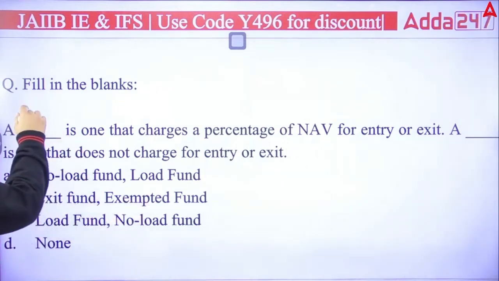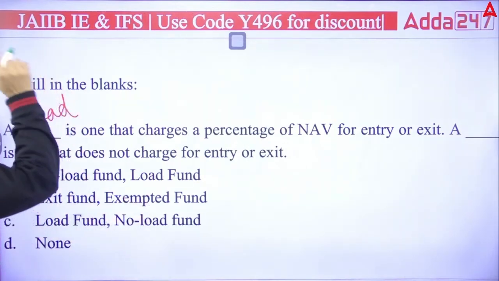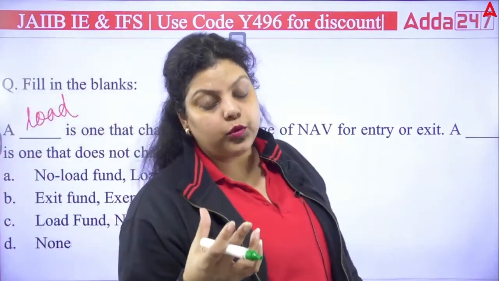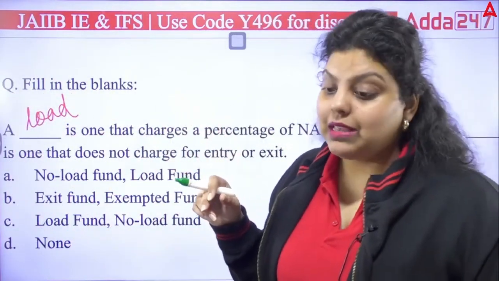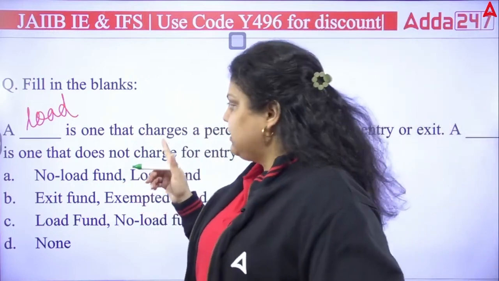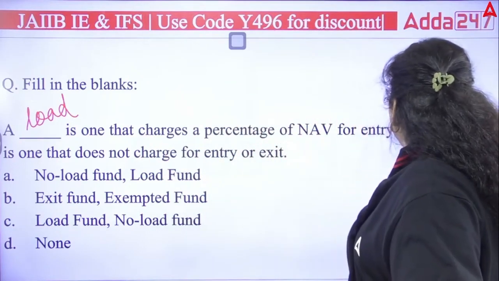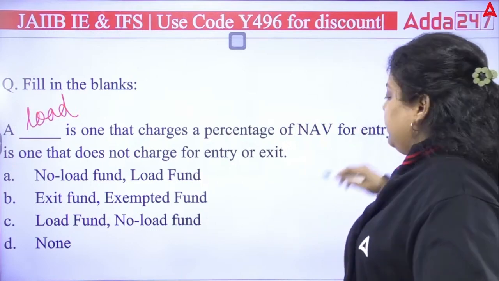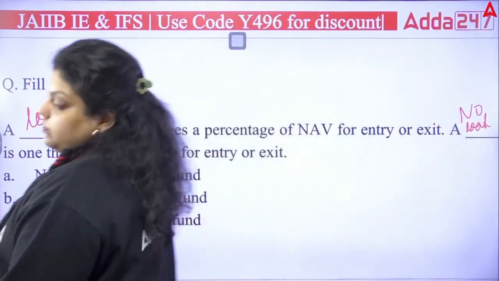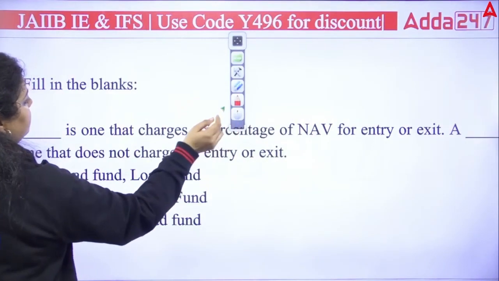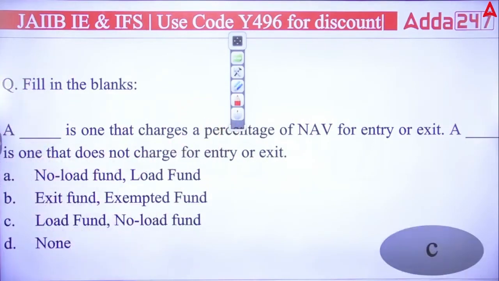So it's very obvious. If you exit or you enter the scheme of mutual fund, when you have to pay a certain amount, you have to pay the charges, that's a load fund. And when you do not have to pay, that's a no load fund. It means right answer will be your C. Okay, remember where the load funds will be included in your investment and where not. This is very important.